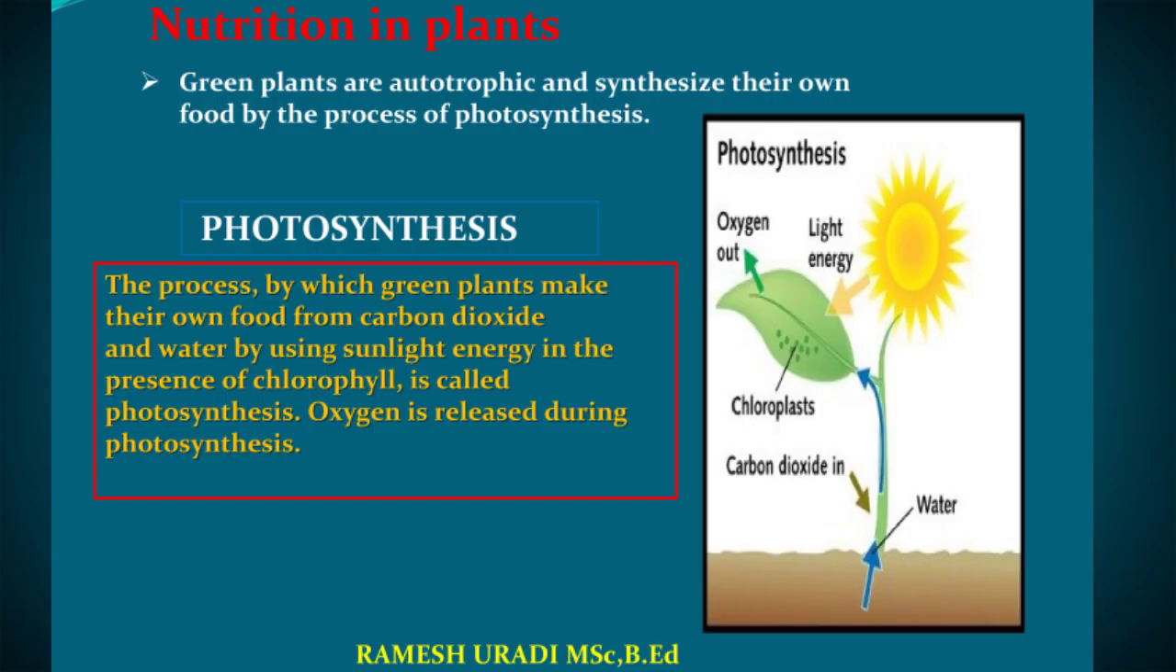Let's see the nutrition in plants. Green plants are autotrophic and synthesize their own food by the process of photosynthesis. Photosynthesis means the process by which green plants make their own food from carbon dioxide and water by using sunlight energy in the presence of chlorophyll. It's called photosynthesis. In this process, oxygen is released. So here you can check.